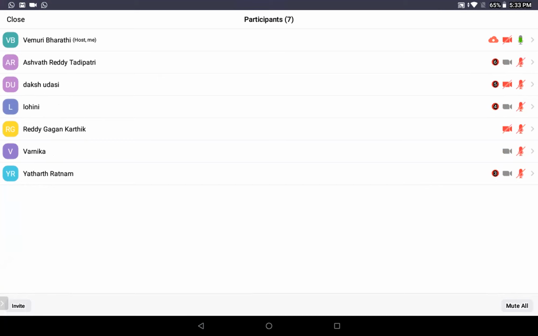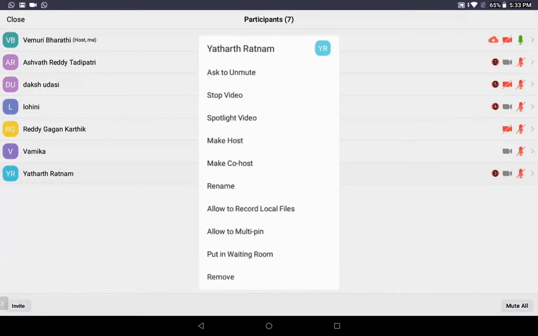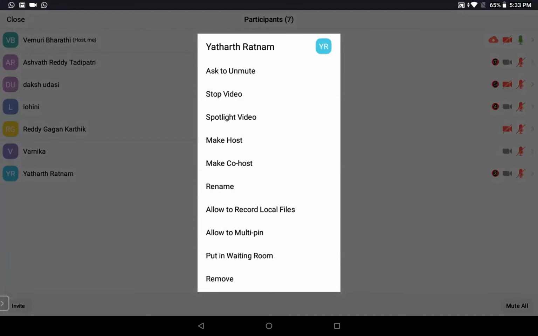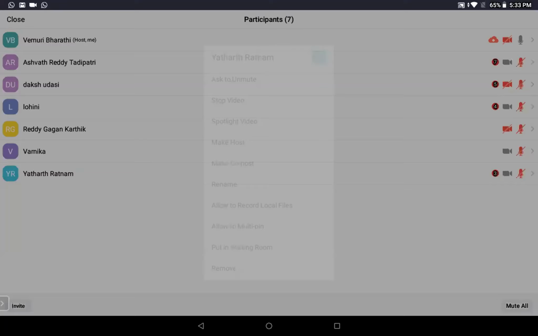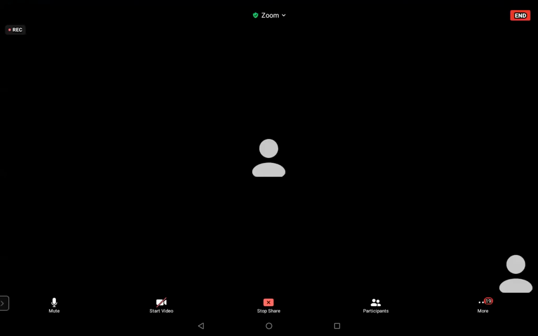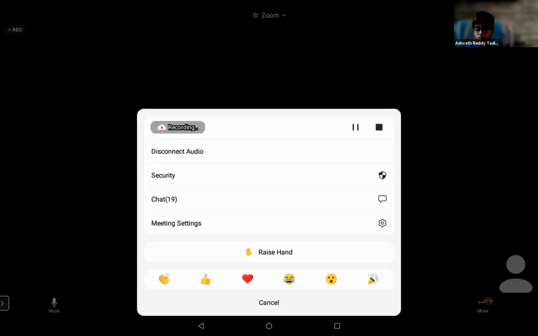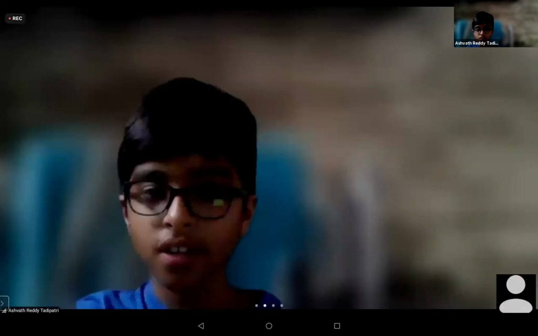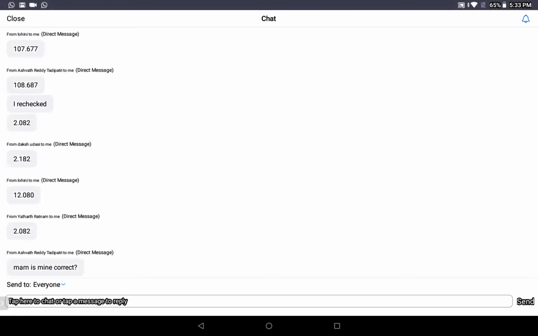I can see only Varnika is giving the correct answer. And here Lohini has given the correct answer. And Daksh, you are correct. Ashwath, you are correct. Yadad also sent a message. Ma'am, what about Ashwath? Yes, let me check yours. Ma'am, you checked mine and you told it was correct. Yeah. There are different answers. I can see from Daksh and Yadad is also given.